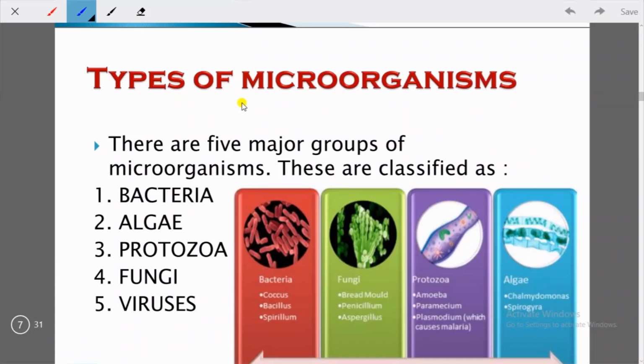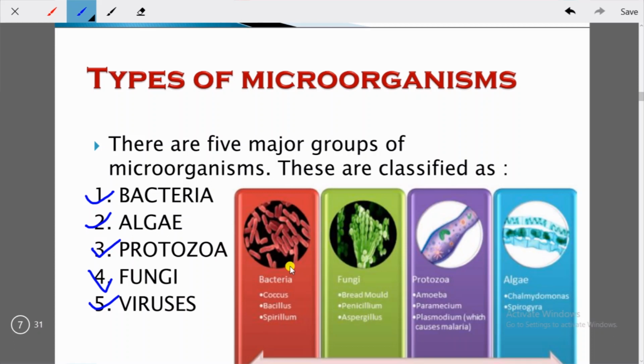Students, in this video we'll be discussing the types of microorganisms. As we know, there is a variety of microorganisms found in the Earth's crust. They can be classified in 5 major groups. These are bacteria, algae, protozoa, fungi, viruses. So you can see 4 pictures here. These are bacteria, these are fungi, these are protozoa, and these are algae. We'll be discussing each and every group in detail in this video.